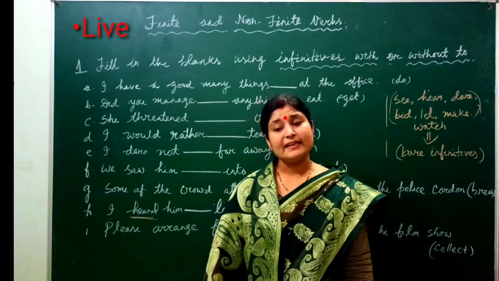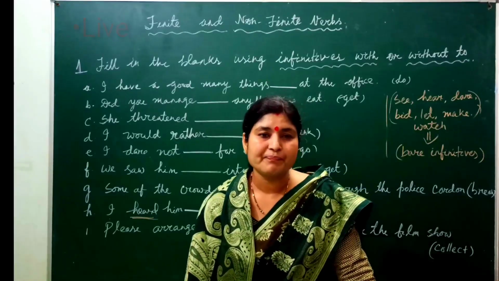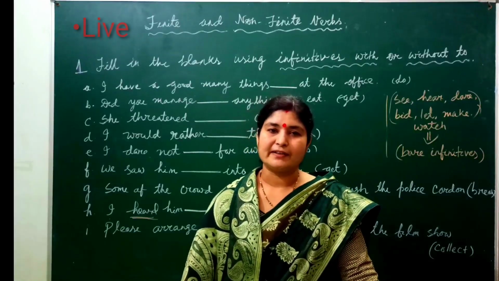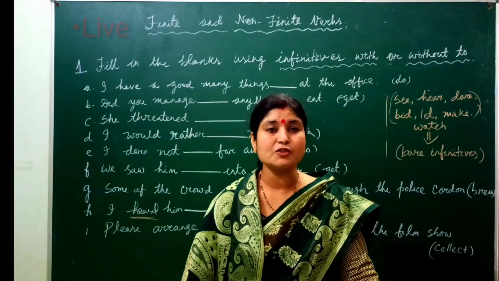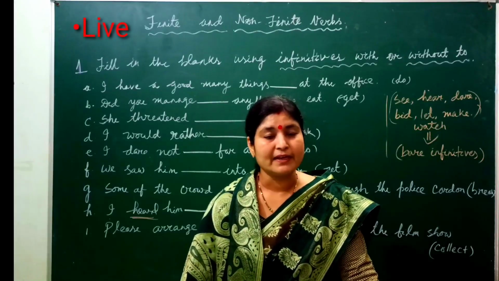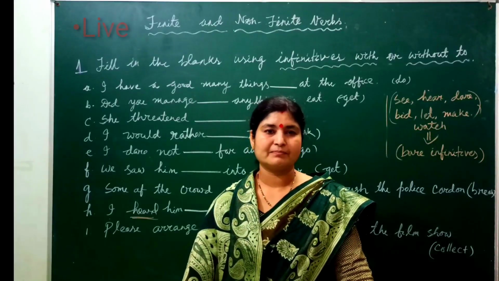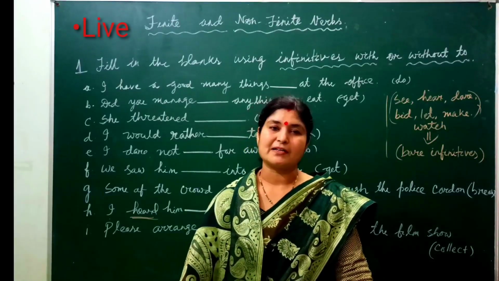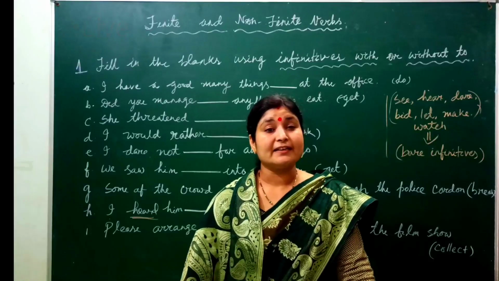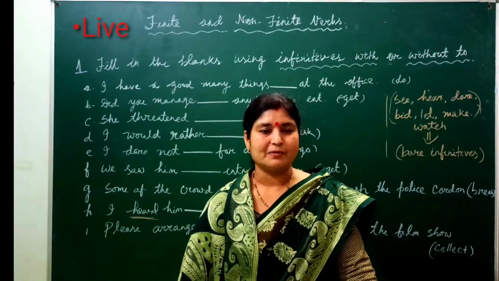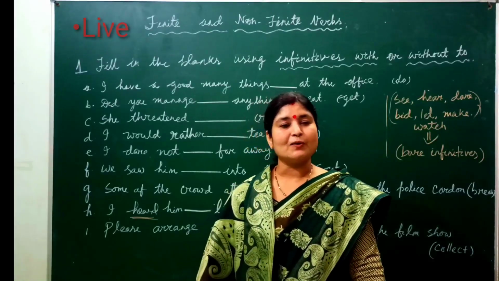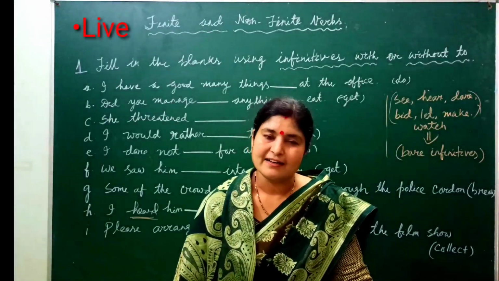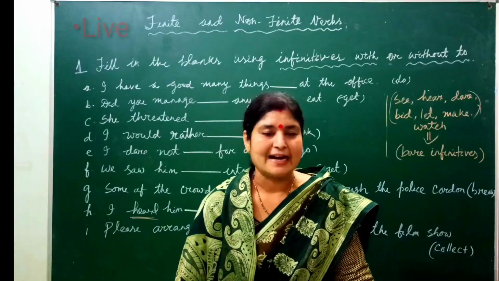So there are three types of non-finite verbs. What are those? First one, to plus infinitive. And it is also two types, to plus infinitive and bare infinitive. Then number two is gerund. And number three is participles. So there are three types of non-finite verbs. Okay. So let's discuss some exercises on finite and non-finite verbs. Okay, let's start.